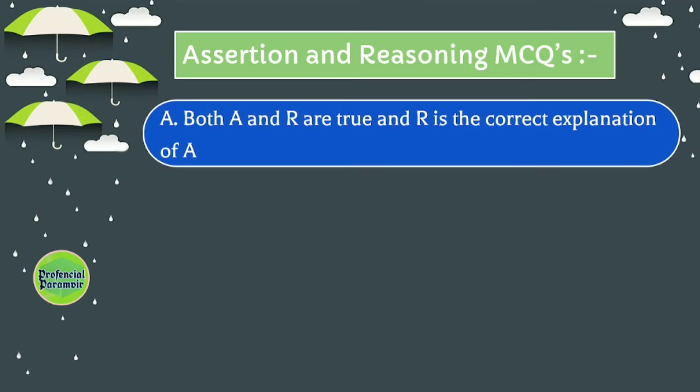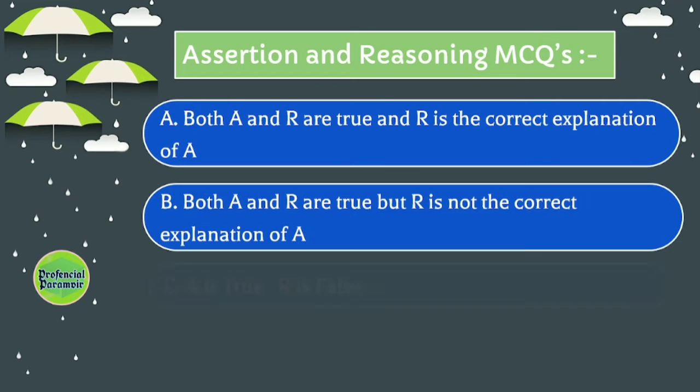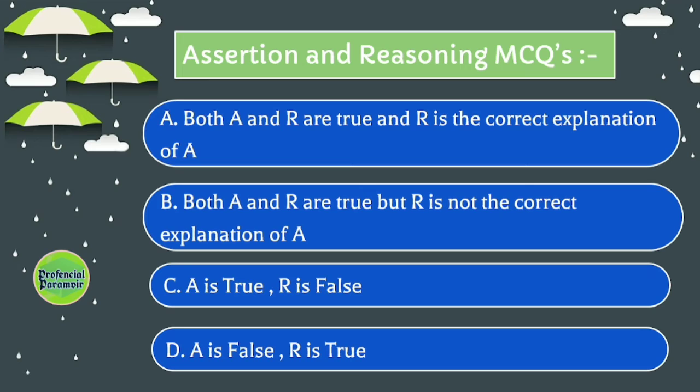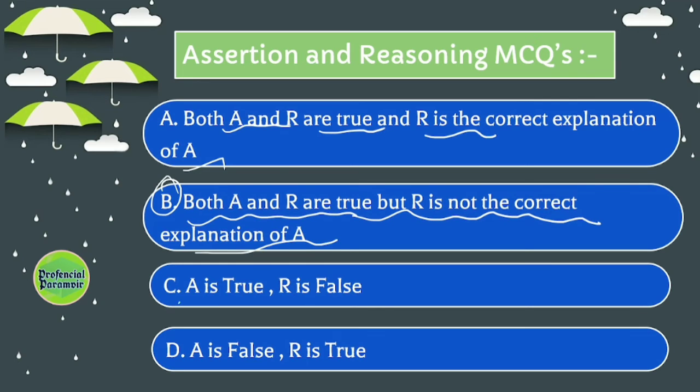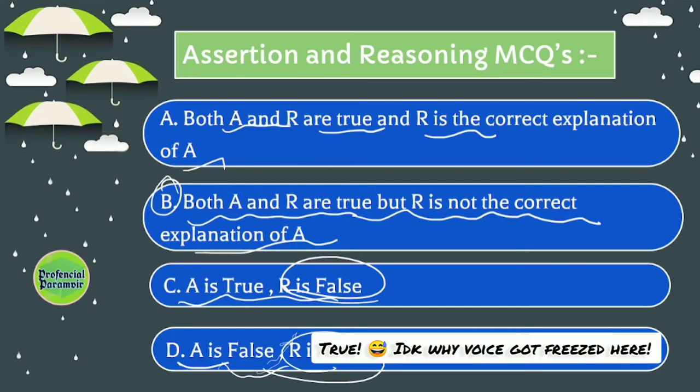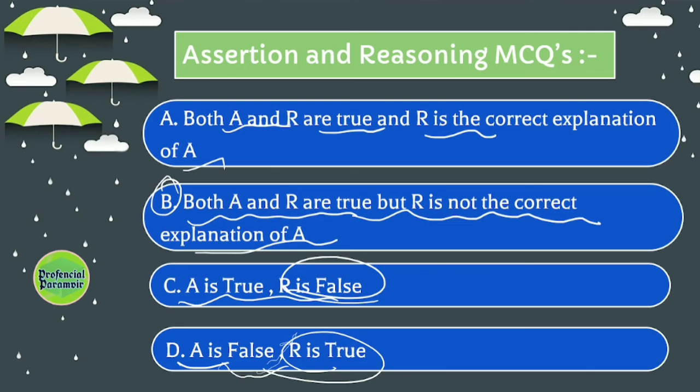In this assertion and reasoning MCQs, we'll be having 4 options. These are the 4 options which we'll be having. Option A: Both A and R are true, and R is the correct explanation of the assertion. Option B: Both A and R are true, but R is not the correct explanation of the assertion. Option C: A is true, R is false. Option D: A is false, but R is true. Alright, so let's get started.